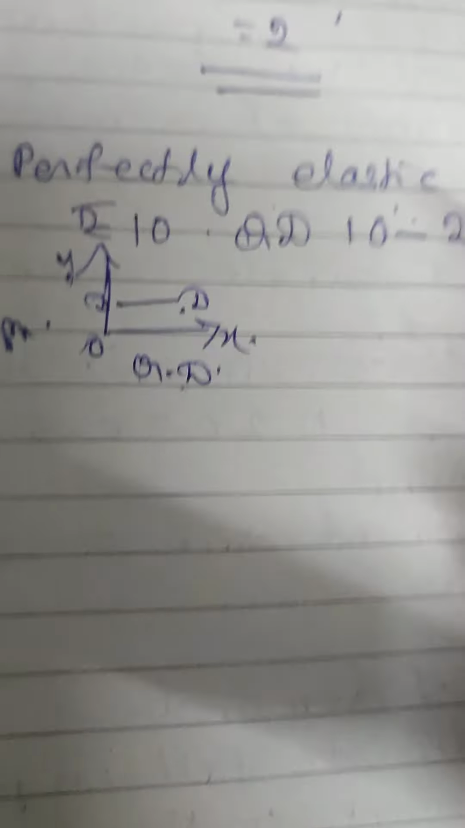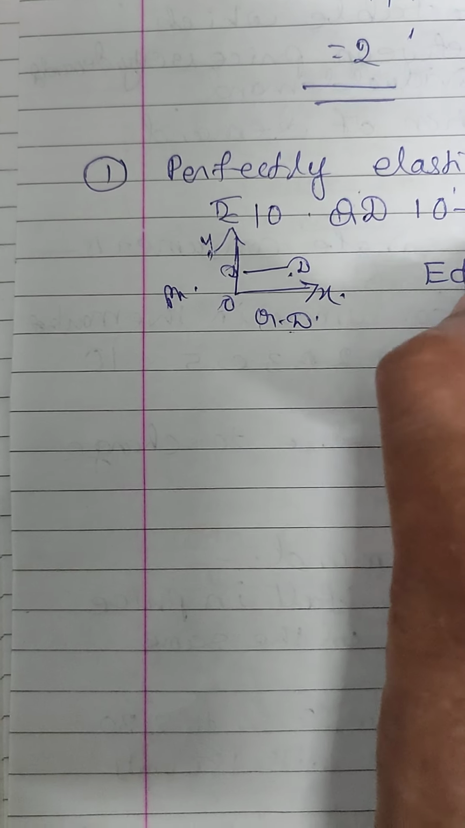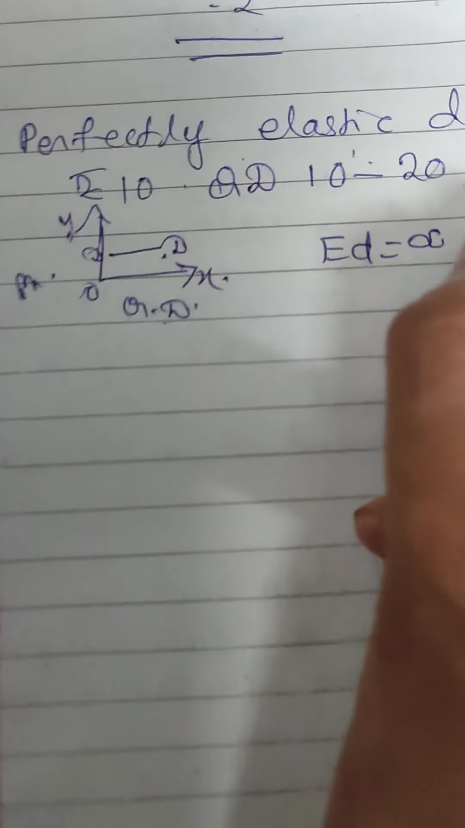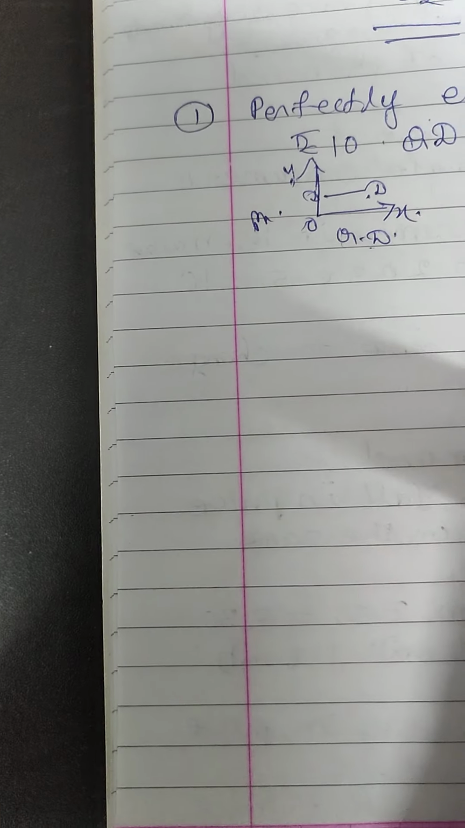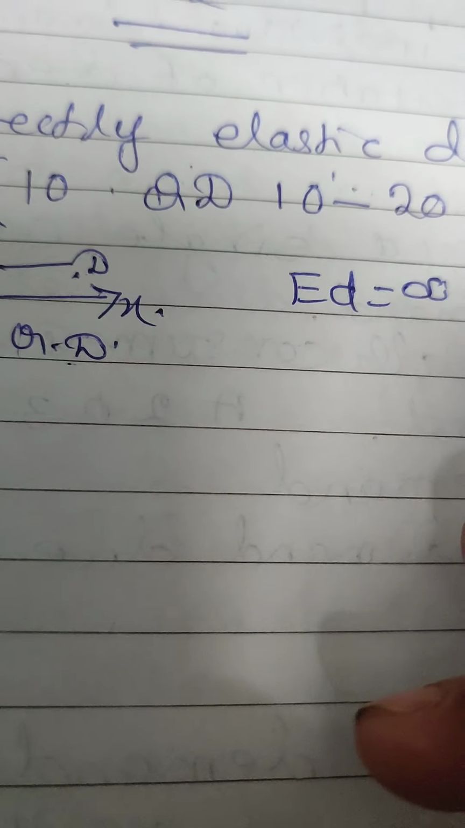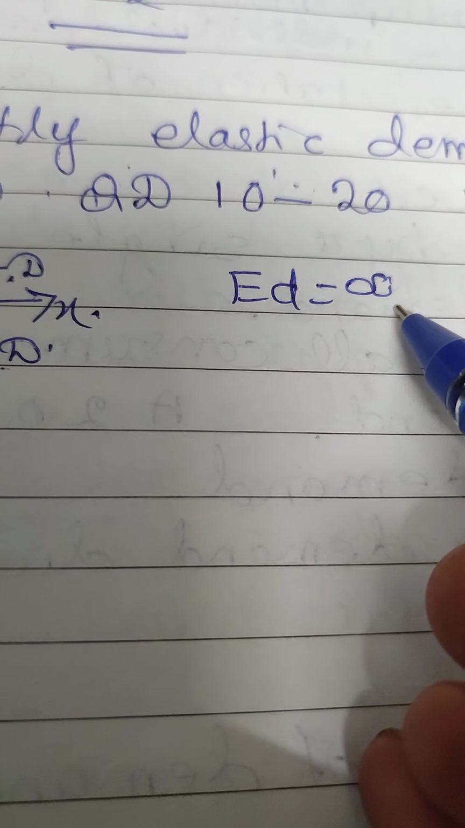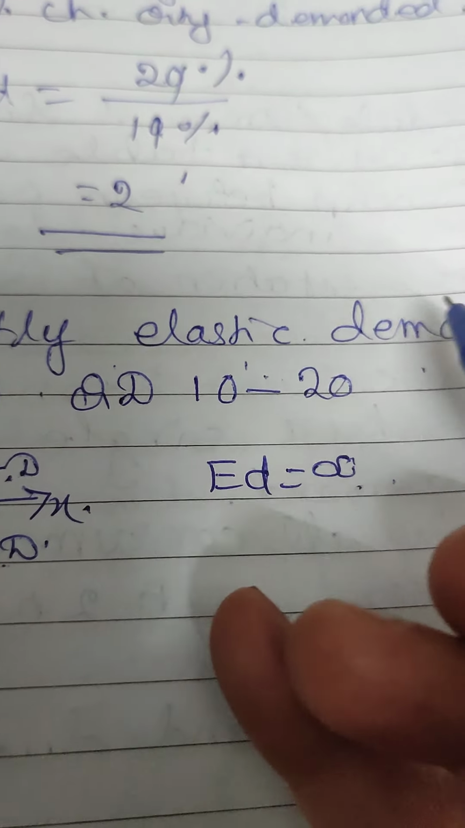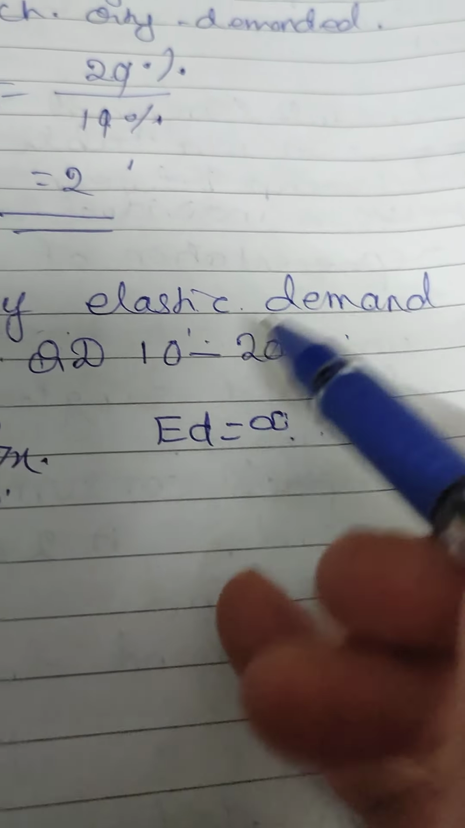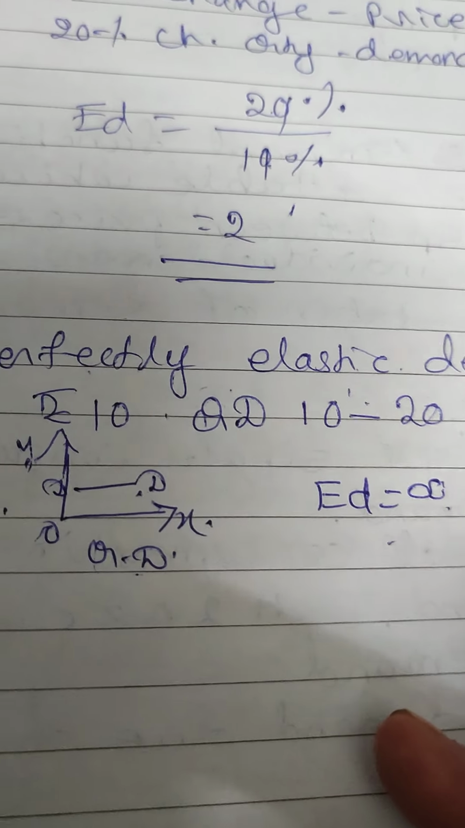And in this case, what is the elasticity of demand? The elasticity of demand is infinite. It will go on increasing, so there is no limit. So it is infinite. That is, elasticity of demand is given this symbol, infinity. So what type of elasticity is it? It is perfectly elastic demand. In case of a perfectly elastic demand, ED is infinite.